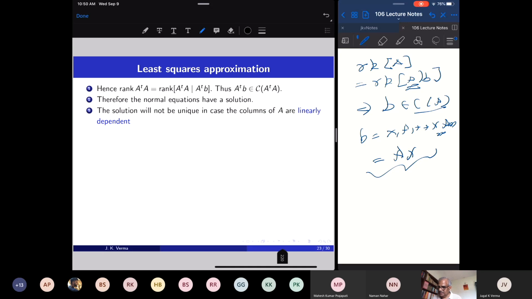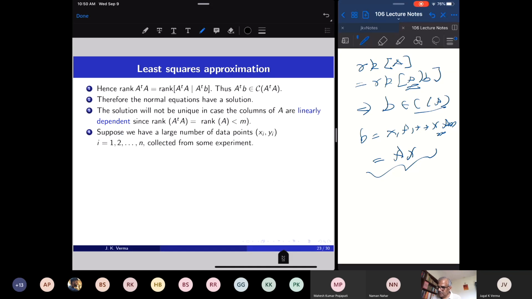Suppose that we have a large number of data points (xi, yi), and they are collected from some experiment. Plot these data points in the plane. They have two coordinates. Once you plot, many times you will see that they are actually clustering around a straight line.